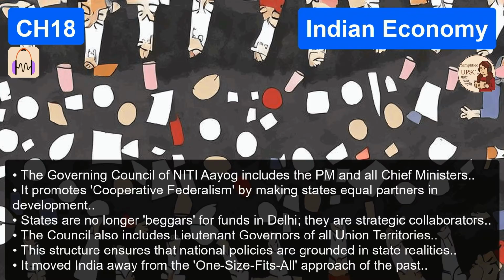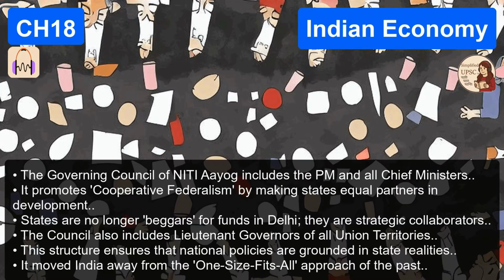For instance, if there is a complex cross-state river management issue or a massive trade corridor that needs to cross 3 different states. Stuff that causes administrative nightmares. Right. NITI Aayog provides the neutral platform for those states and the center to sit down, share data, and resolve it collaboratively. It explicitly acknowledges that the central government simply cannot rule a modern India without the active cooperation of the states. Okay, so cooperative federalism is about holding hands and working together.